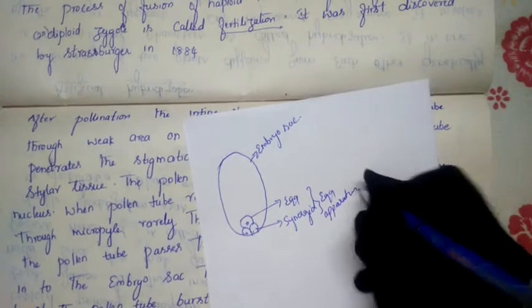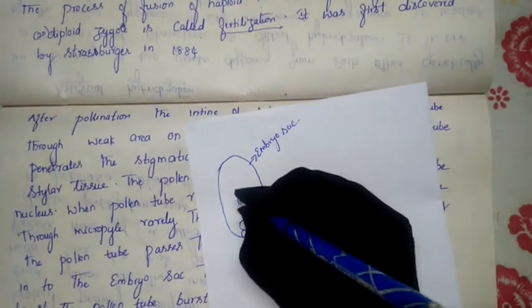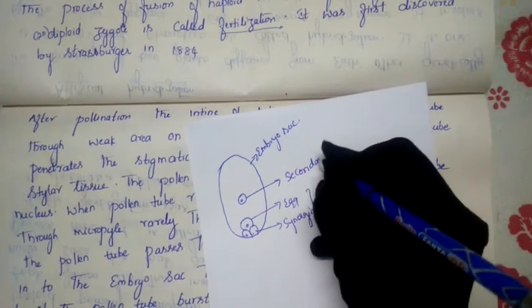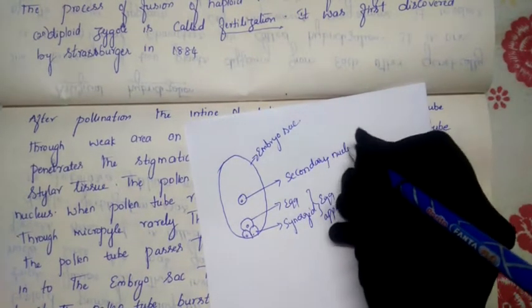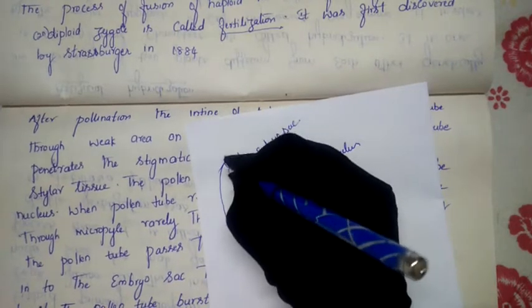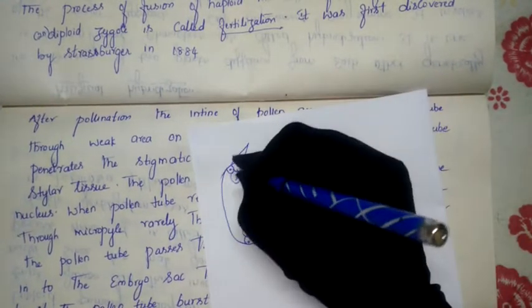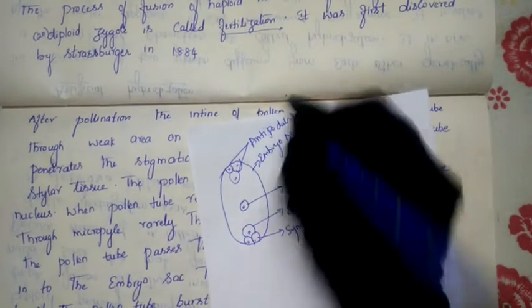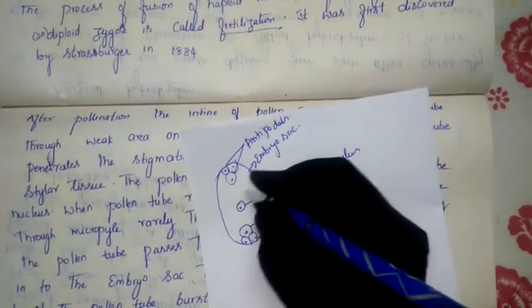In the middle, we'll find the secondary nucleus, and in the chalazal region we'll find the three antipodal cells. These are the antipodal cells present here. Keep this in mind.